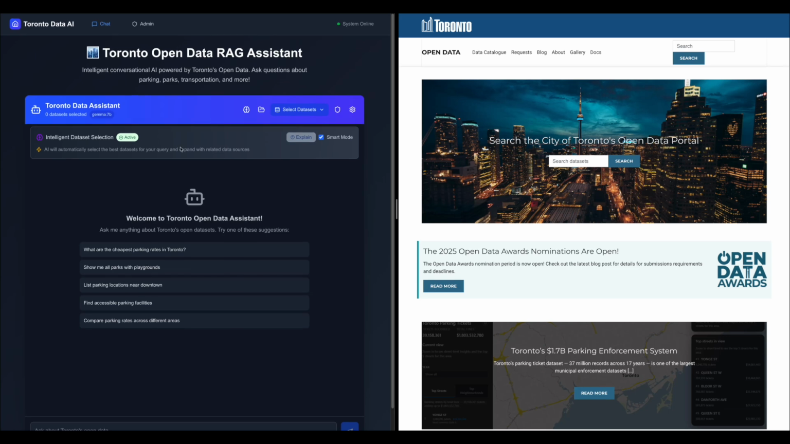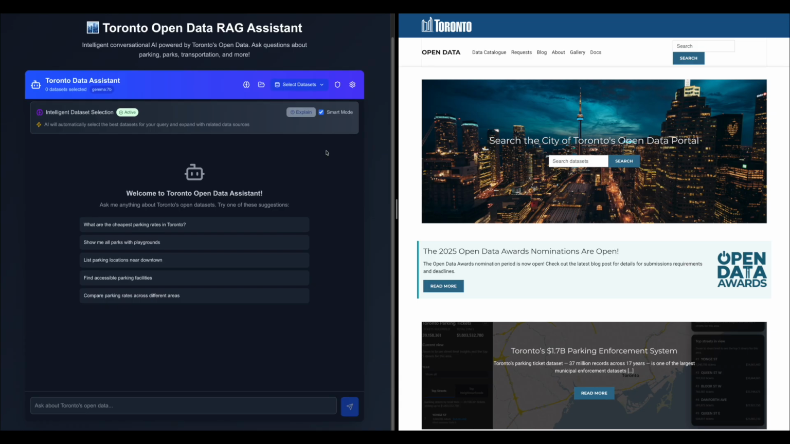Hello everyone, so today I'm going to demo Toronto Open Data RAG Assistant, which is a conversational tool which interacts with Toronto's open data, and you can ask questions about parks and any open data sets. So I'll start with the admin panel.